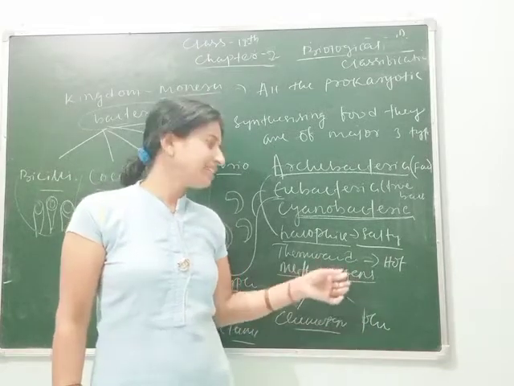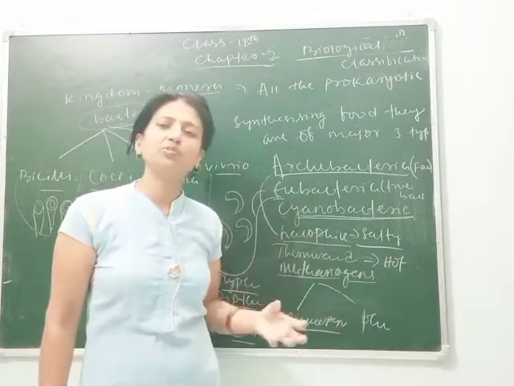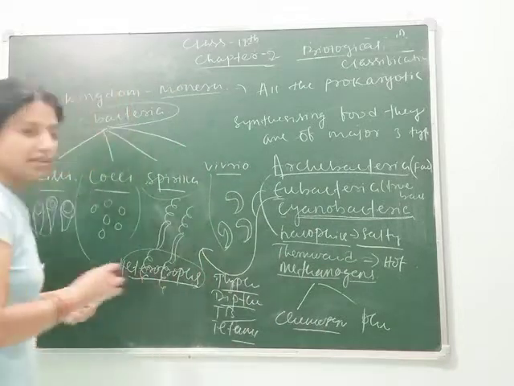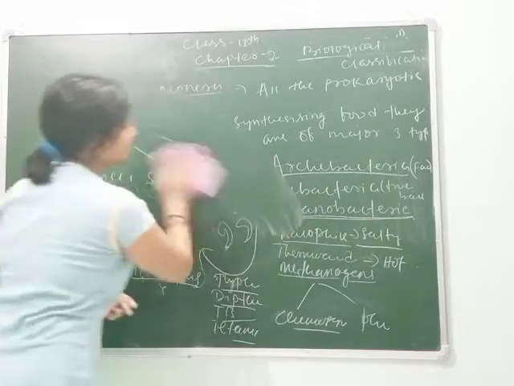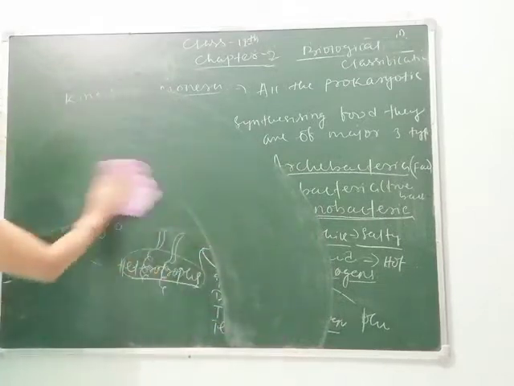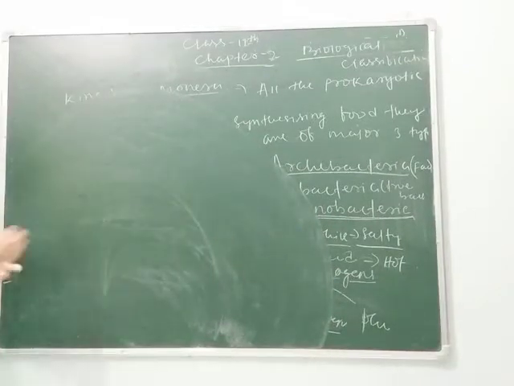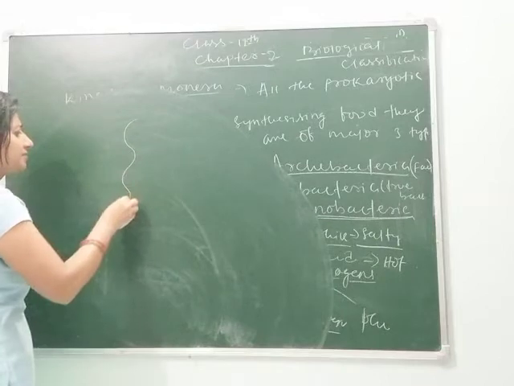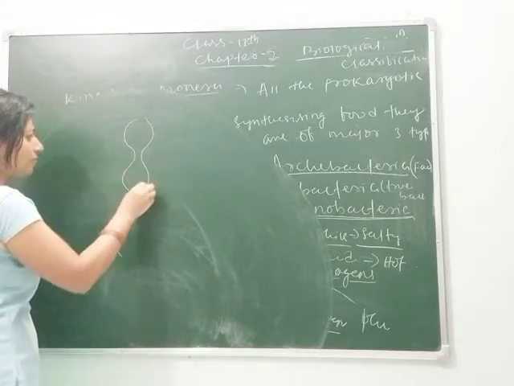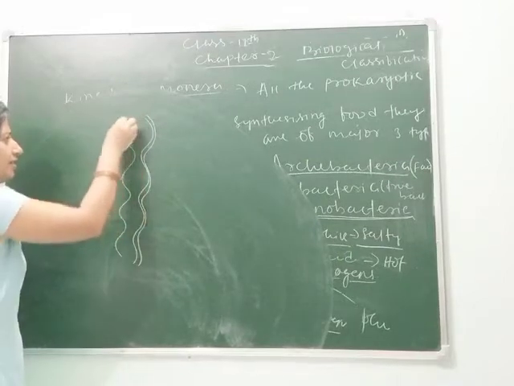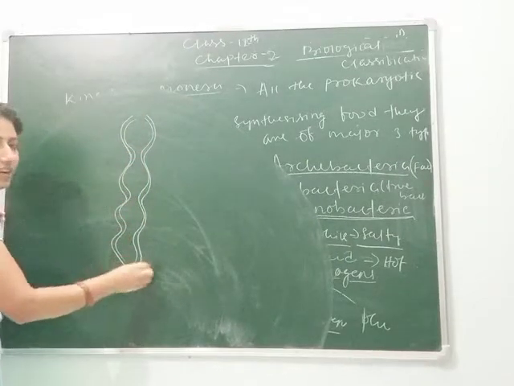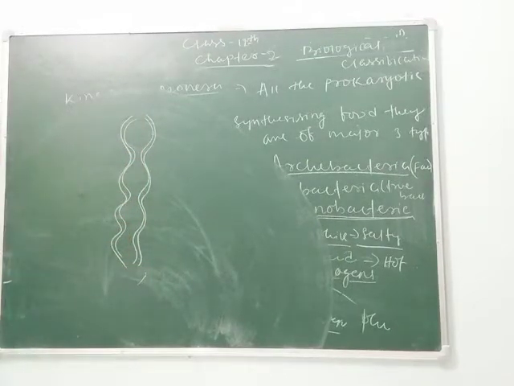So next is how they fix atmospheric nitrogen. As we know, some bacteria look like this. They form heterocyst around it. Inside which they form the heterocyst.